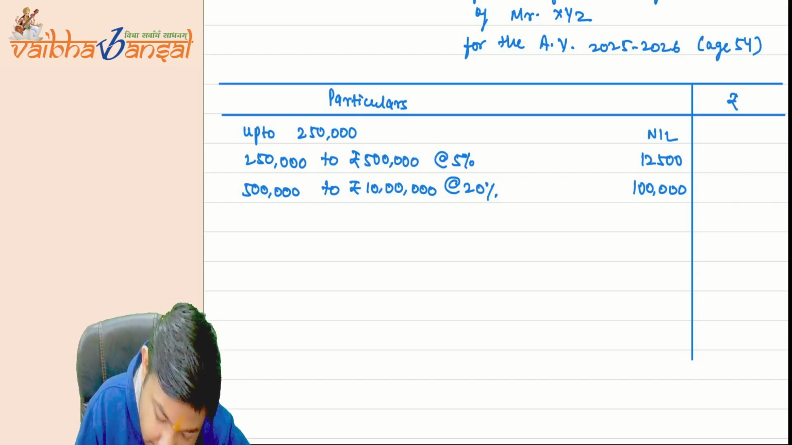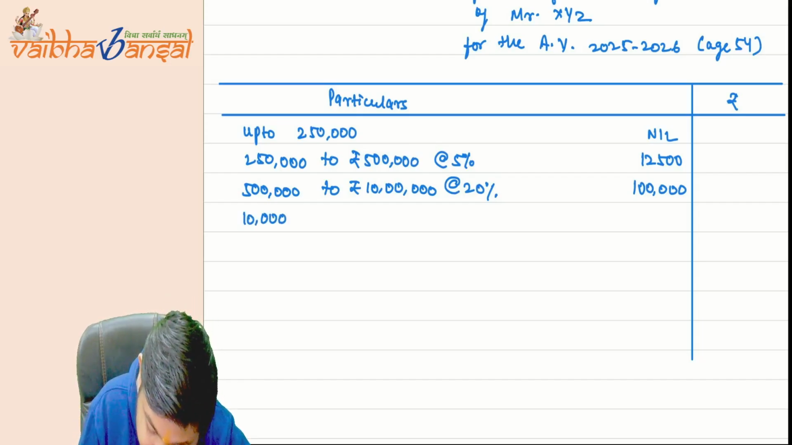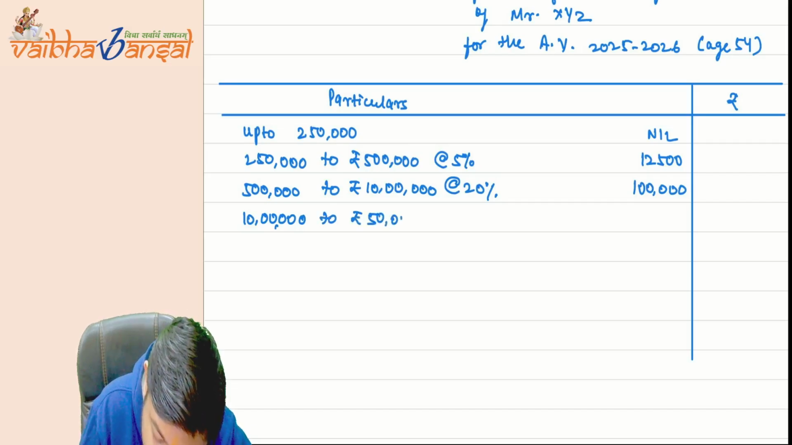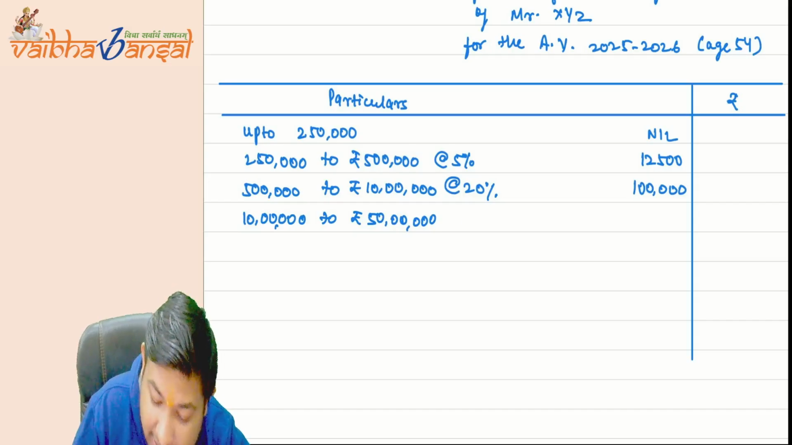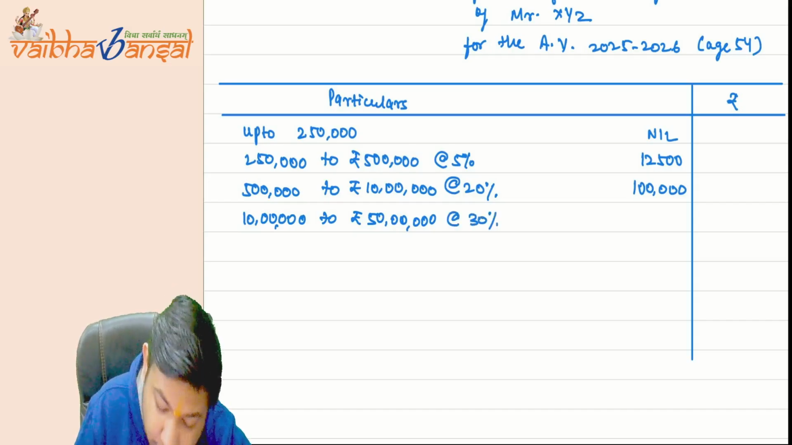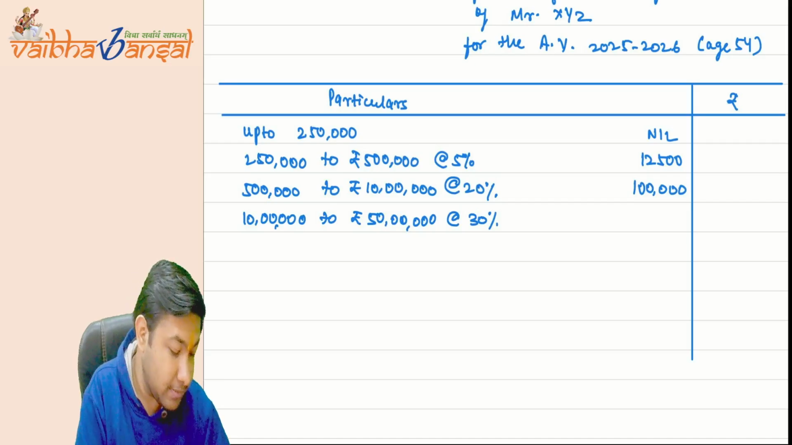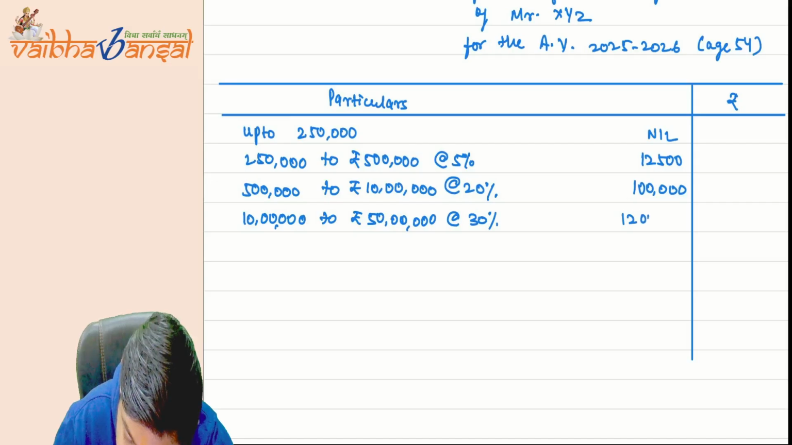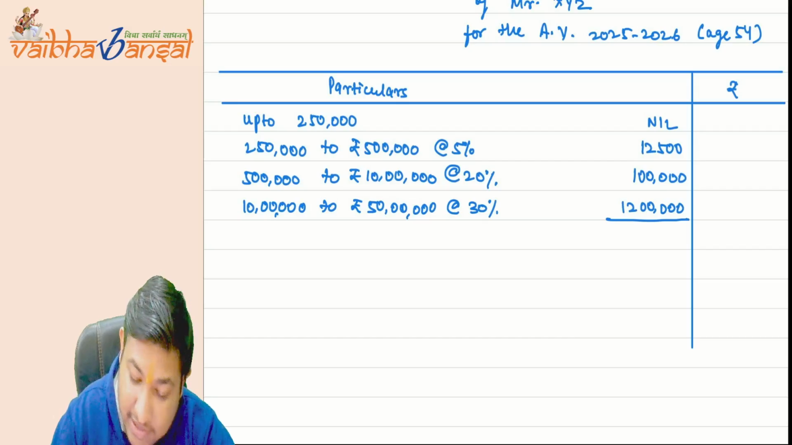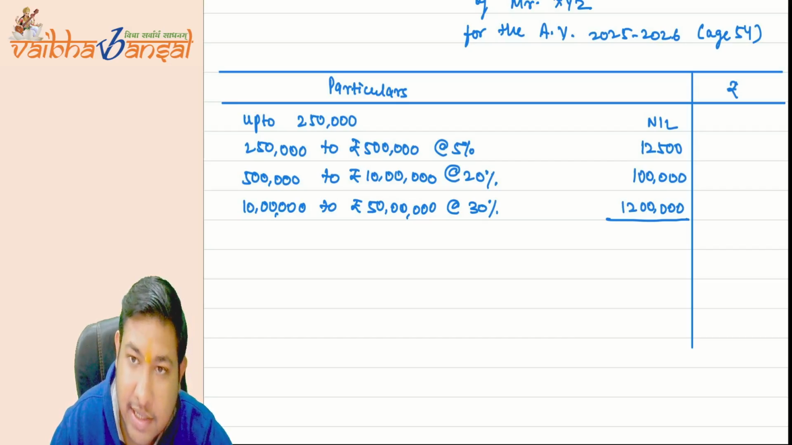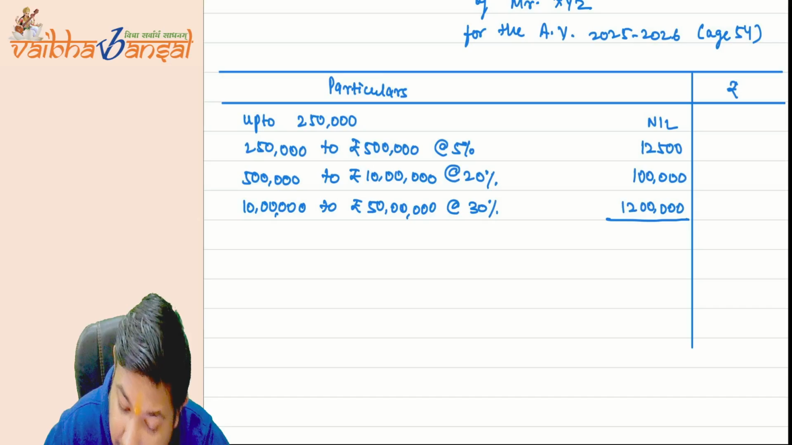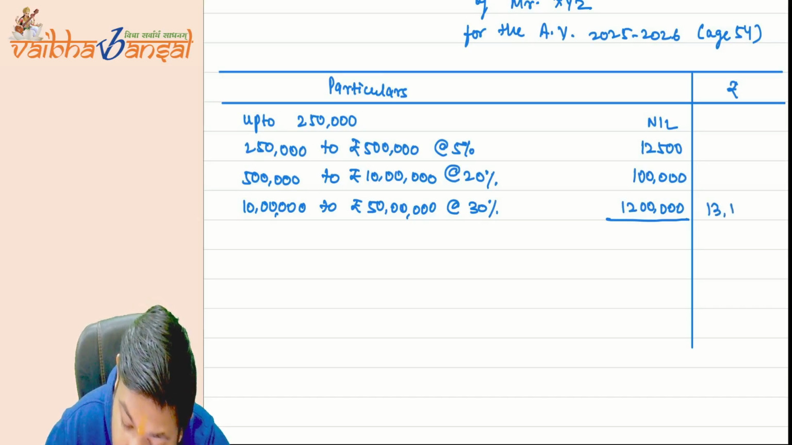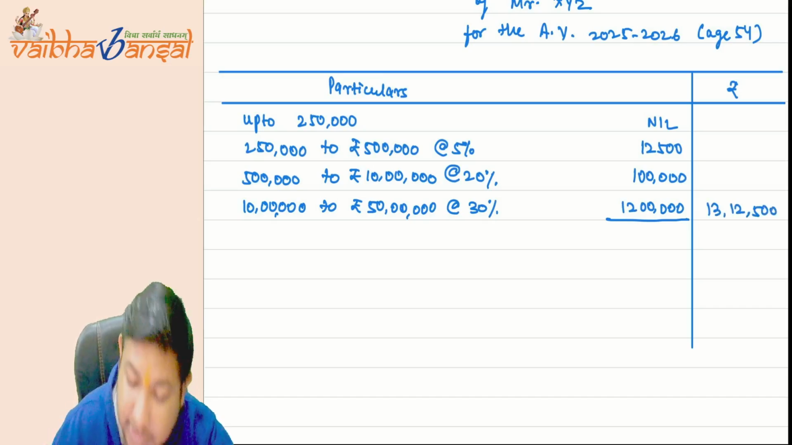Then it is 10 lakhs to rupees 50 lakhs. The income is 50 lakhs, it comes to 30%. 40 lakhs multiplied by 30% comes to 12 lakh rupees. This is the total tax. The total tax comes to 12 plus 1, 13 lakh 12,500. This is the tax.